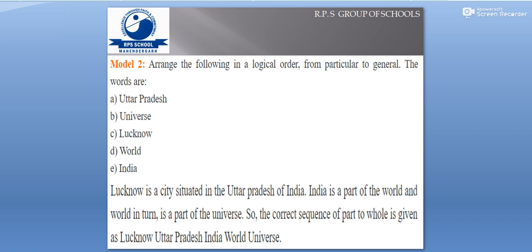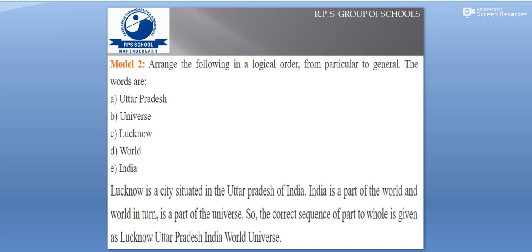So dear students, here we have a beautiful question: arrange the following in a logical order from particular to general. This needs very basic understanding. We need to move on from particular to general. Suppose we talk about the human body composition. The smallest unit is the cell. From cell we go to tissues, then organ, then organ system, and then we get a human body.